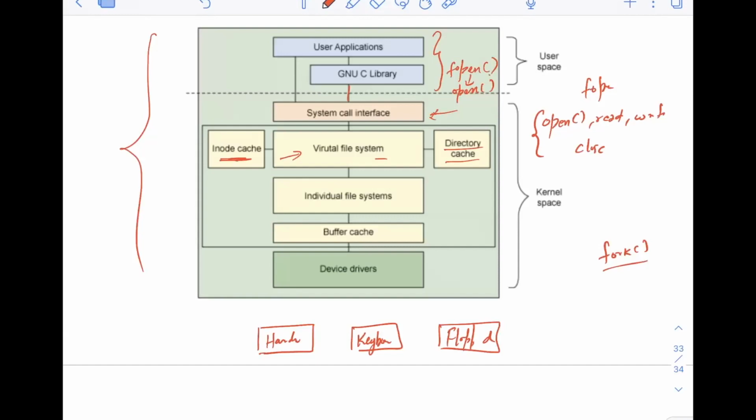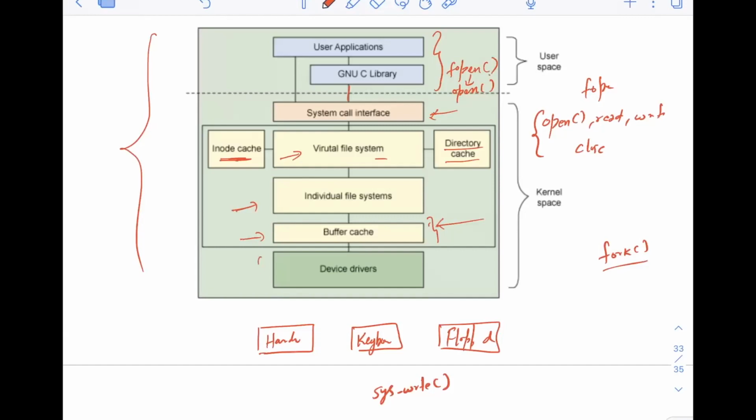Then after VFS, if you remember the sys write diagram, once you do sys write here, it will go to the individual file system. The individual file system has to implement this write, and it can implement it however it wants to. Then there is also the concept of buffer cache. Some data will be written to the disk and some data will be read from the disk, so that can be cached in this buffer cache. I'm not going to discuss more about buffer cache here, but you can read more about it.